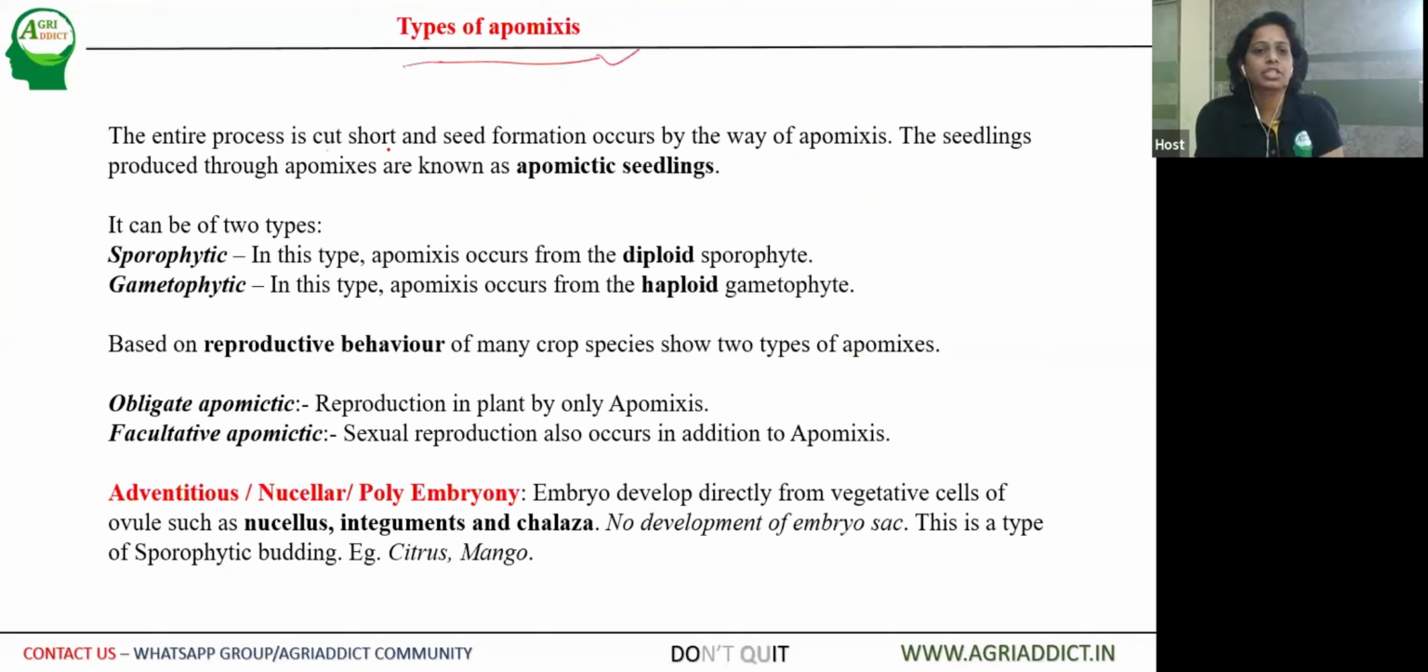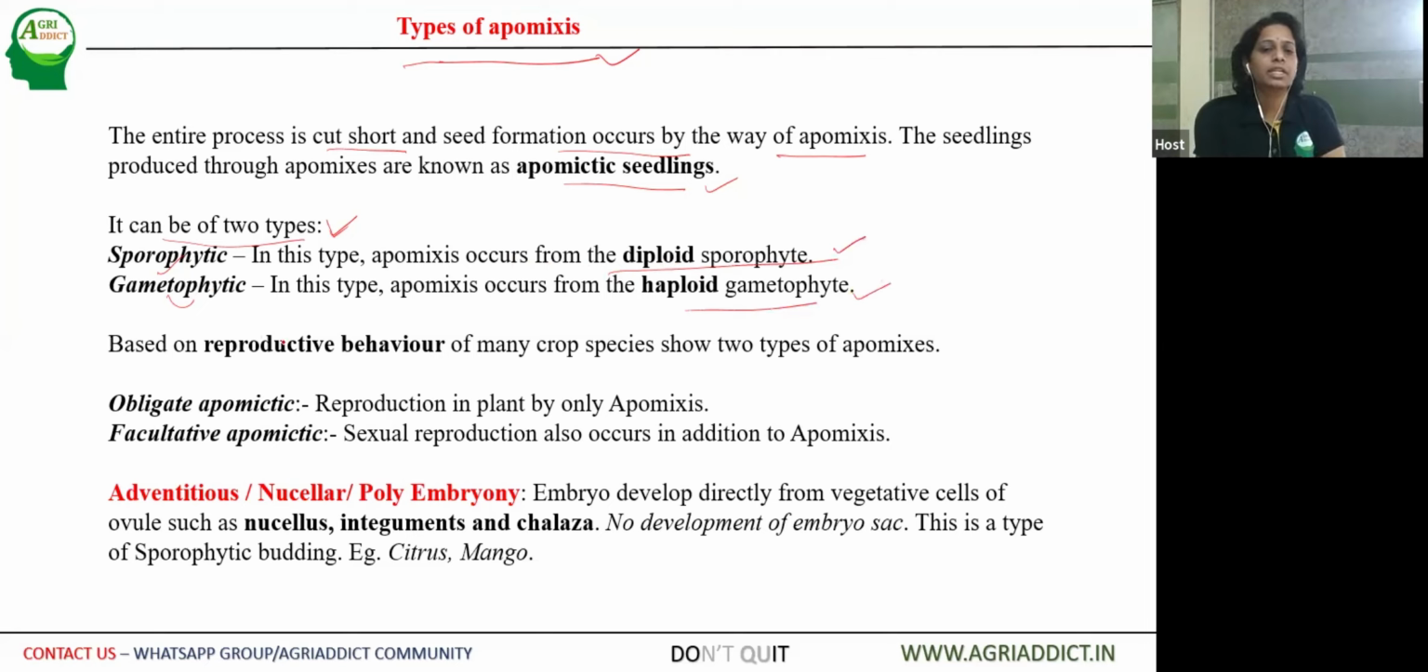The entire process is cut short and seed formation occurs by way of apomixis. So there is no formation of zygote here, but the seed is formed. That is the magic here. The seedlings produced through apomixis are known as apomictic seedlings. Then it can be of two types. Majorly the plants can be of sporophytic apomixis or gametophytic apomixis. The seeds can be obtained from diploid sporophyte or haploid gametophyte.